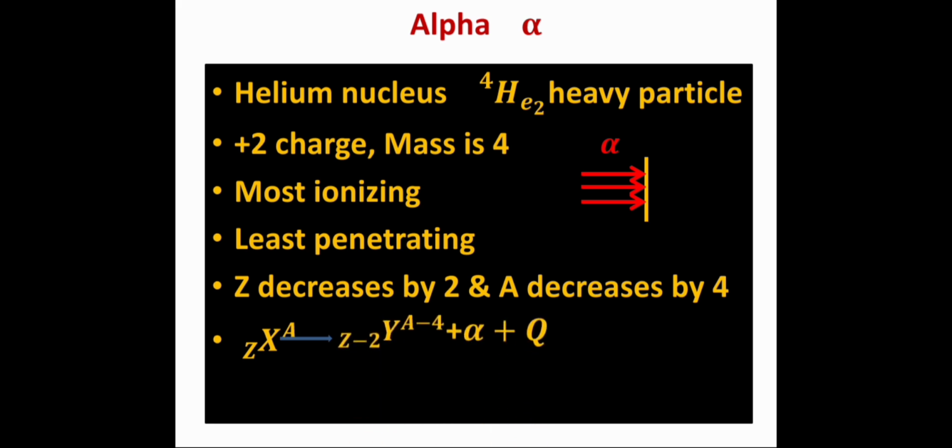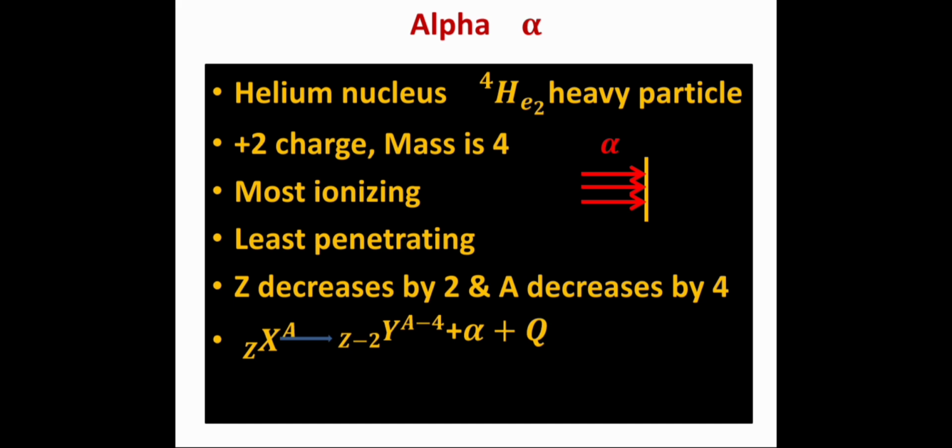A new nucleus Y is formed whose mass number is 4 less than that of X and whose charge number is 2 less than X, with the release of alpha particle or what we call helium nucleus, plus some energy is also emitted in the process. This equation represents alpha decay.